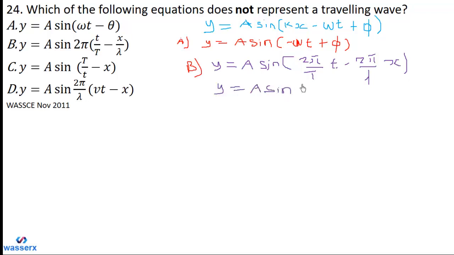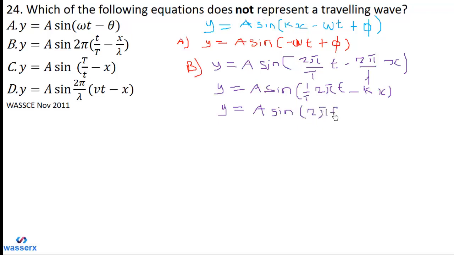Note that we can rewrite this as 1 over T, and that 1 over capital T is the frequency, times 2 pi, then times t, minus, note that 2 pi over lambda is equal to k. From the equation lambda equal to 2 pi over k, we get that when we solve for k.